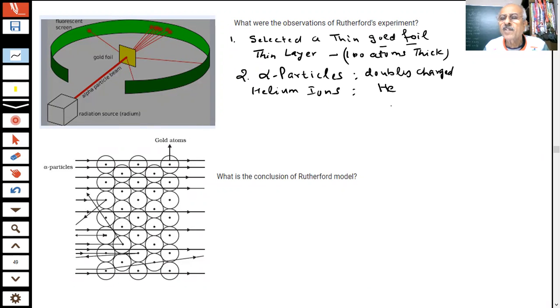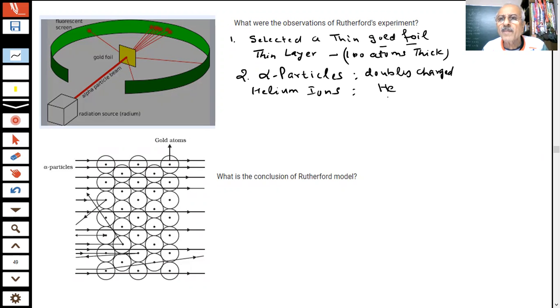He. You have heard about helium gas? You know about that? Where is it used? Balloons, in the meteorological balloons, etc. You have seen inert gas, helium, noble gas element, helium. What is the mass number of helium?